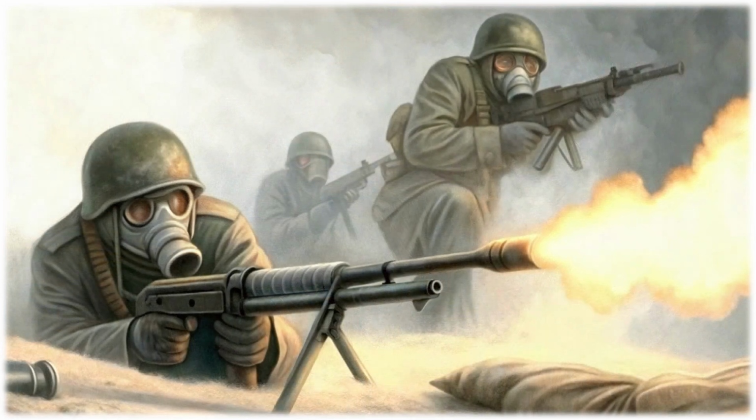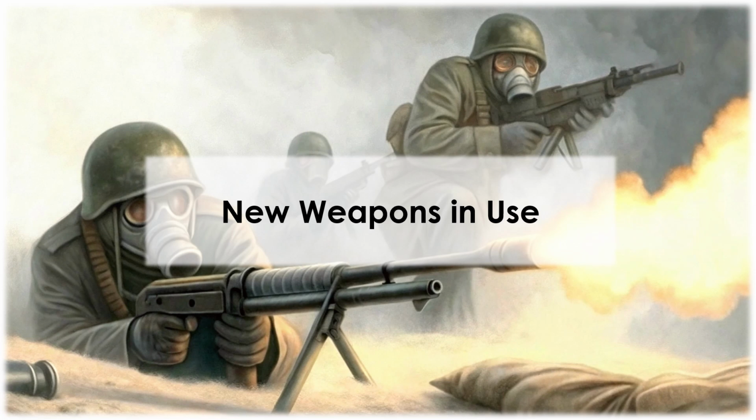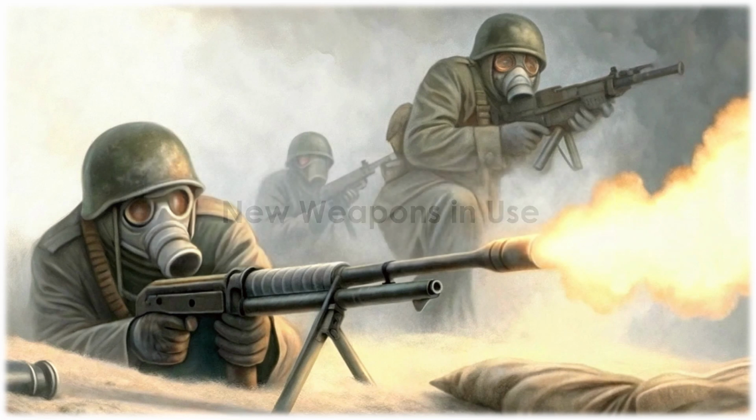New weapons like machine guns were used in the war. They could kill many soldiers at once. Poison gas was also used in 1915, causing terrible injuries. These weapons made the war even worse.